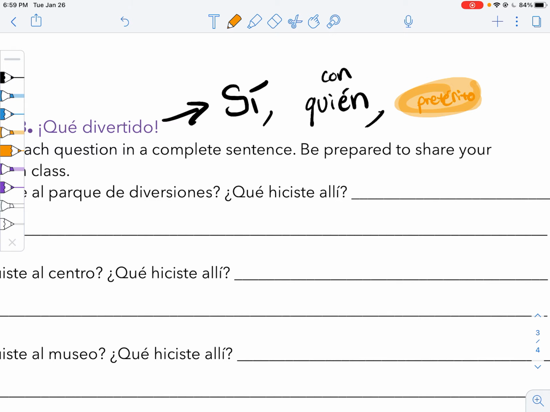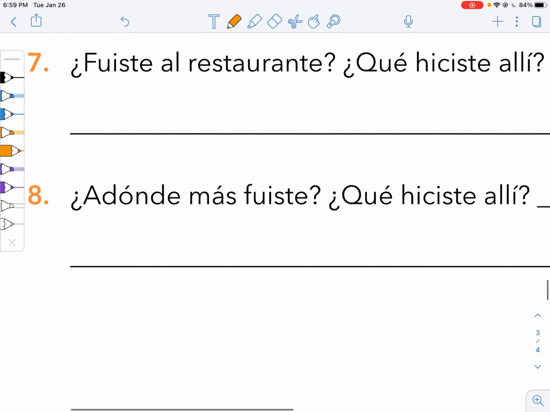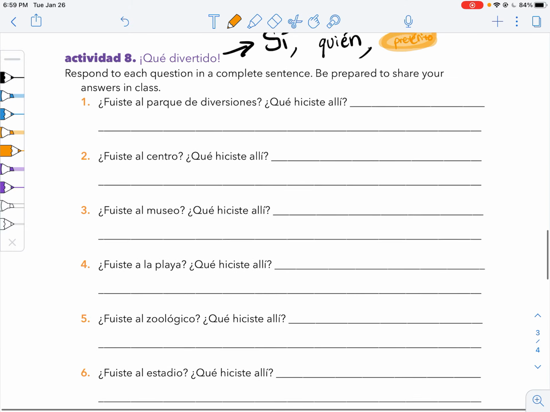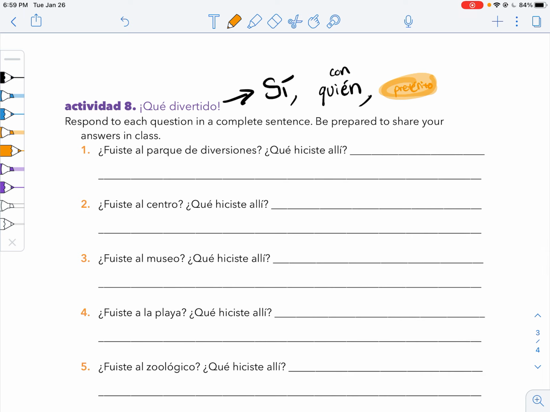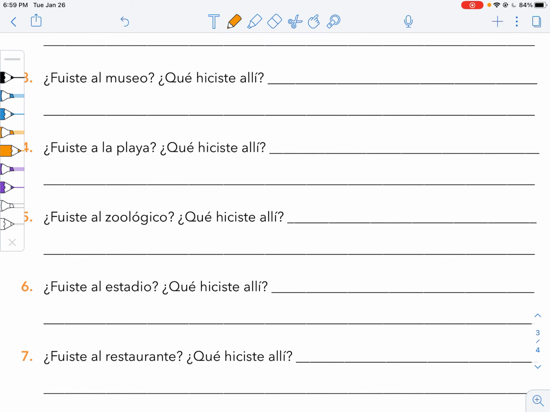So I will do one example, and then you can answer the rest on your own. Oh, by the way, this last one. Where else did you go? You can make anything up, whatever's fun to you. School, library, home. That'd be fun. Let's do el zoológico. Did you go to the zoo? What did you do there?